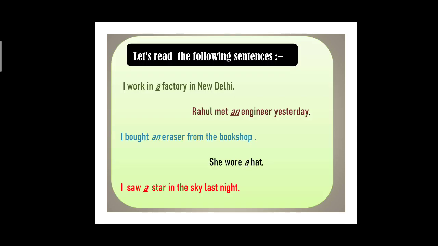So, children, did you notice there are some sentences that have the article a before the noun, and there are some sentences which have the article an before the noun. I hope by now you would have identified which are the nouns in these sentences. Do you know why we have a or an in different sentences?